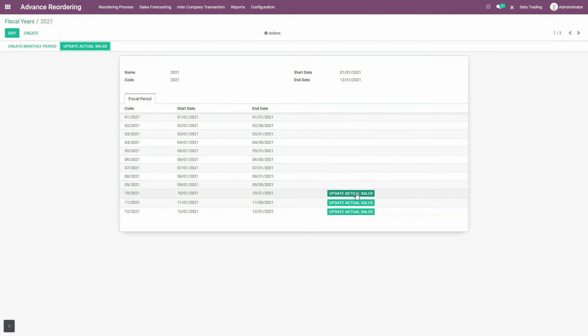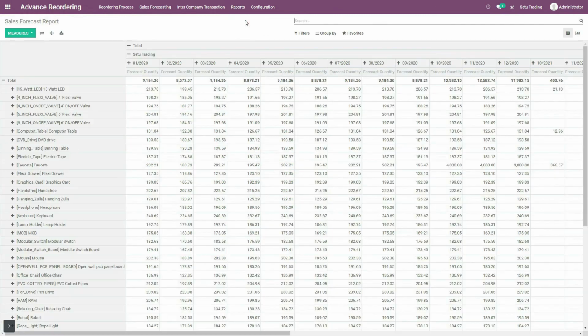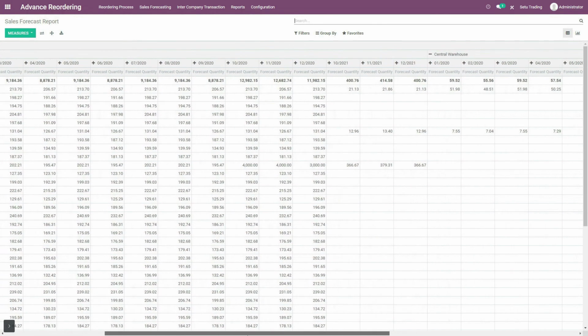So here the update actual sales button will be activated. Once this month is completed, I just need to come over here and click update actual sales. So the actual sales of this month for this year will be updated in this sales forecasting list, and even in reports also.